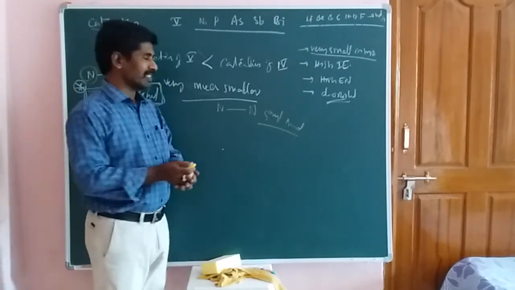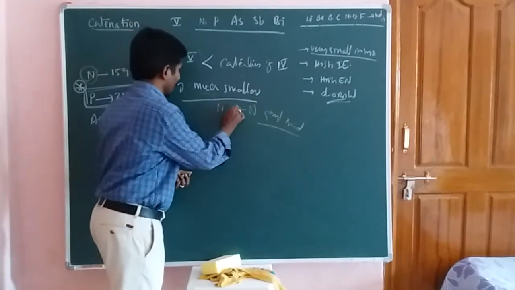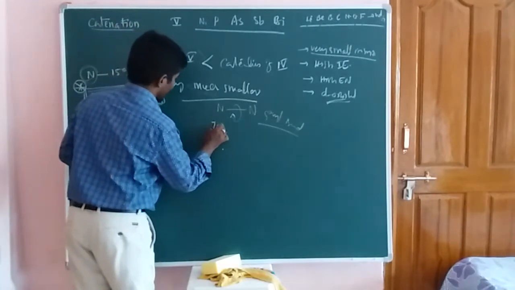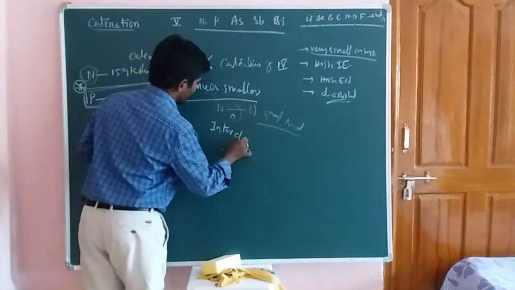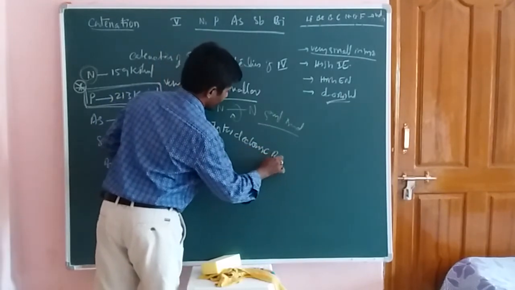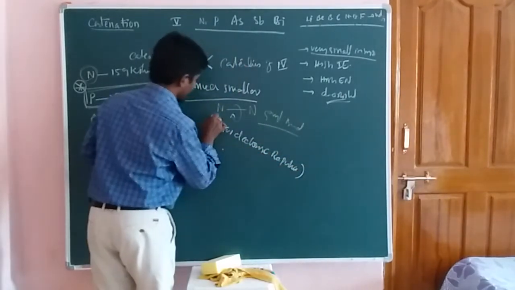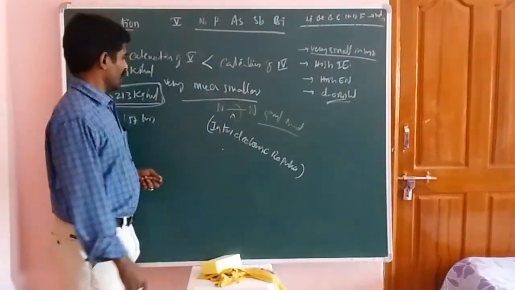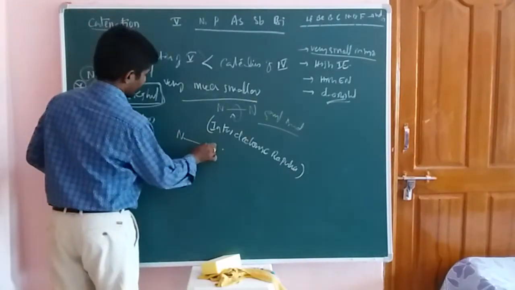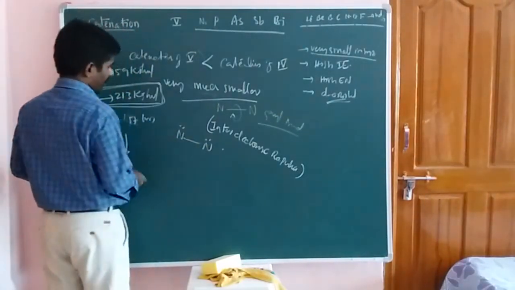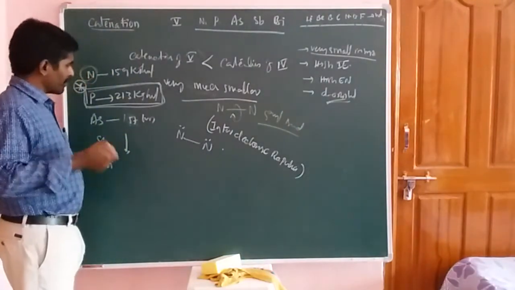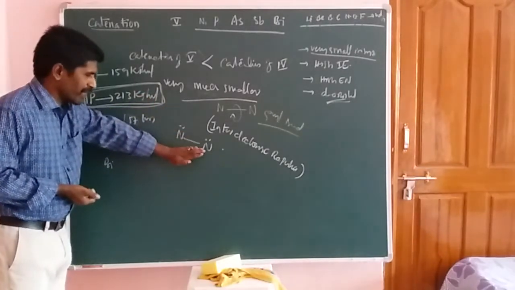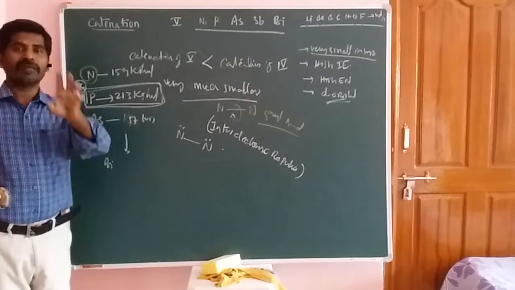And the second concept is inter-electronic repulsion. So due to the inter-electronic repulsion, students, it undergoes weak bond dissociation. If you write it like this, it has a lone pair of electrons. Here lone pair repulsion or inter-electronic repulsion is greater in this molecule compared with the inter-electronic repulsions of phosphorus elements.